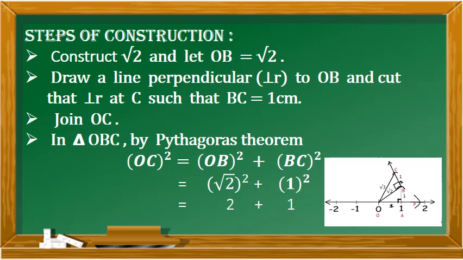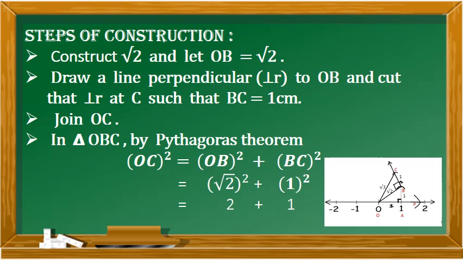First is, construct square root of 2 and let OB be equal to square root of 2. Draw a line perpendicular to OB and cut that perpendicular at C such that BC is equal to 1 centimeter. Join OC. Now you have got the triangle OBC, which represents square root of 3 as the hypotenuse. And you can see OB is equal to square root of 2 and BC is equal to 1 centimeter. Now we have to justify in this right angle triangle that OC is equal to square root of 3.